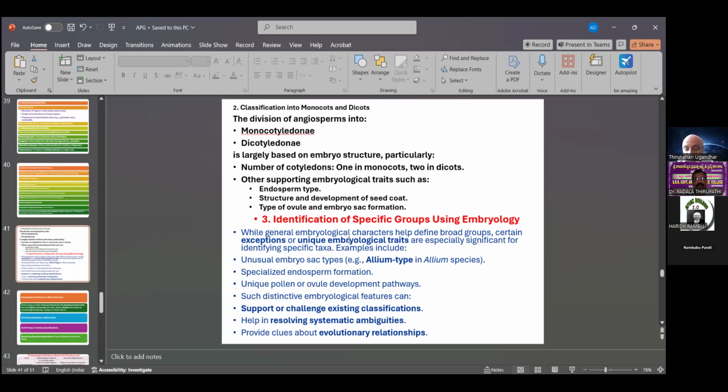Such distinct traits support or challenge existing classifications, help resolve systematic ambiguities, and provide clues about evolutionary relationships. These are also important applications of APG IV in relation to plant taxonomy characters.